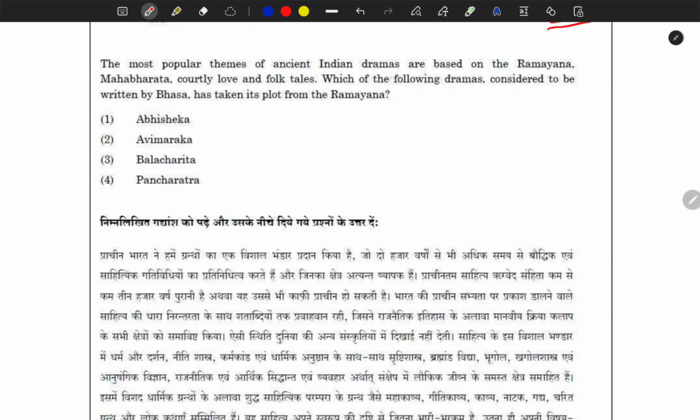The most popular themes of ancient Indian dramas are based on the Ramayana, Mahabharata, courtly love and tales. Which of the following dramas is considered to be written by Bhasa? Have you read the name Bhasa there? No, it was not there. One drama has taken its plot from the Ramayana. So you have to answer this question: which of Bhasa's writings or dramas has a plot from the Ramayana.